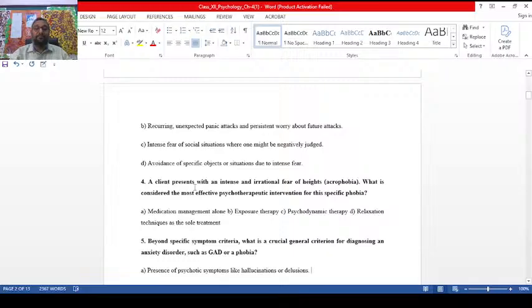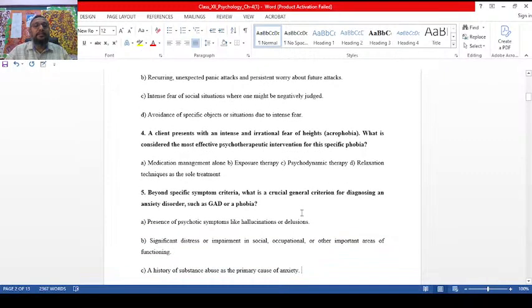Specific we are calling. Now the fourth one: a client presents with an intense and irrational fear of heights, acrophobia. Okay, this is a specific phobia. What is considered the most effective psychotherapeutic intervention for this specific phobia? Exposure therapy. I can use the word here as per our syllabus: it is the systematic desensitization technique. Exposure therapy we are using.